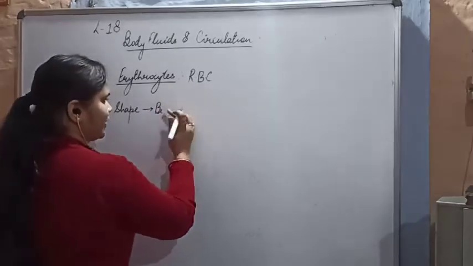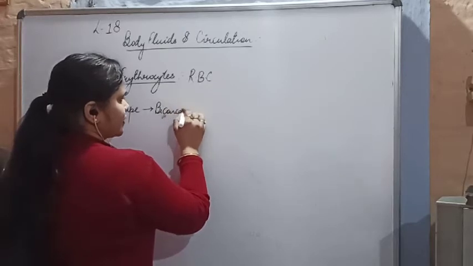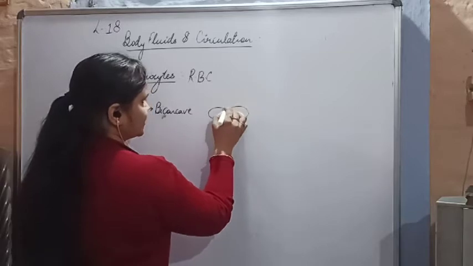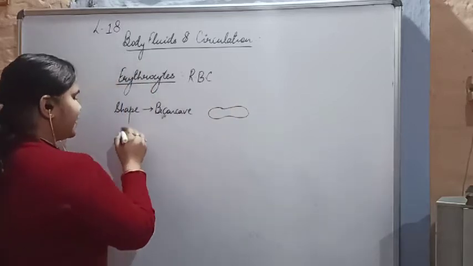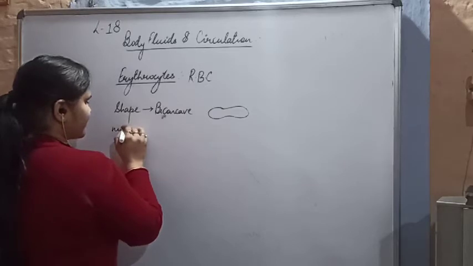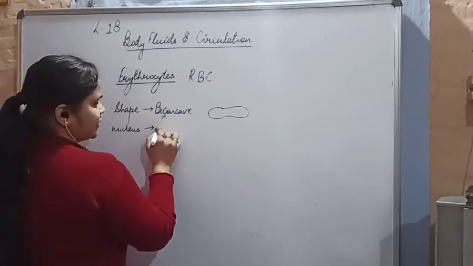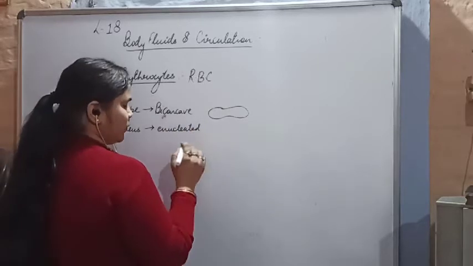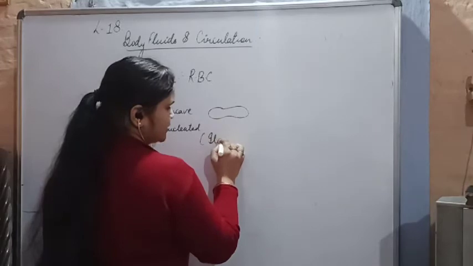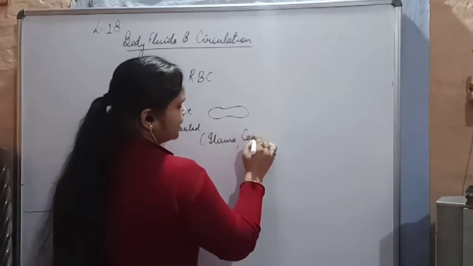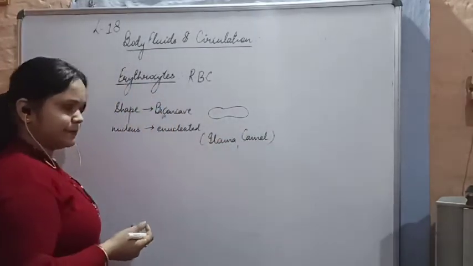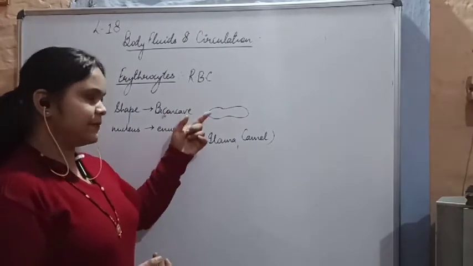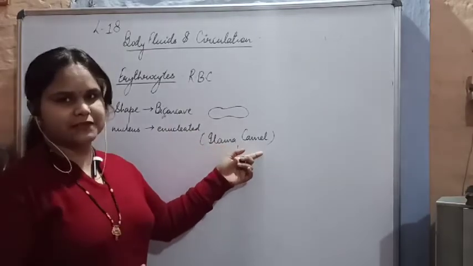Biconcave shape. I am trying to draw it. So this is a biconcave shape, and they don't have a nucleus, so the cells are enucleated. There are two exceptions to this. What are the exceptions? Llama, which is a sort of camel, and the camel. So there are two types of mammals which have a nucleus in their RBCs. One is the llama and the second is the camel.